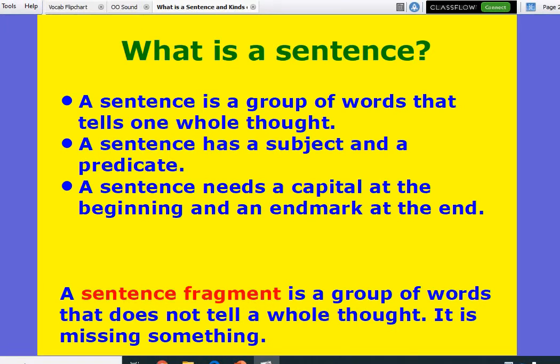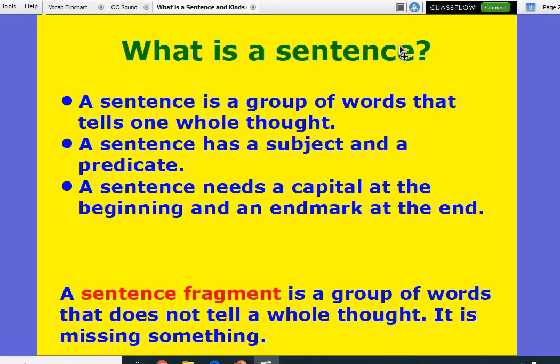Alright, so we know that a sentence is a group of words that tells one whole thought. That's a complete sentence. Like one thing you think of is one sentence. A sentence has to have a subject and a predicate. A sentence needs a capital at the beginning and an end mark at the end. And a fragment, or a sentence fragment, is a group of words that does not tell a whole thought. It's missing something. It's just a little piece of a sentence. It's not the whole thing.